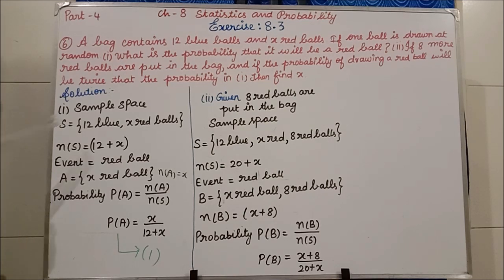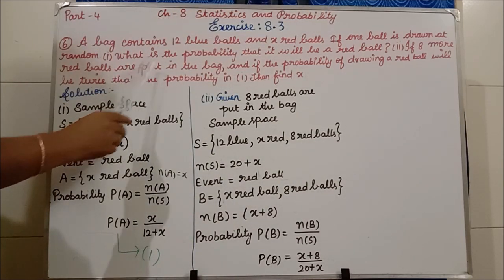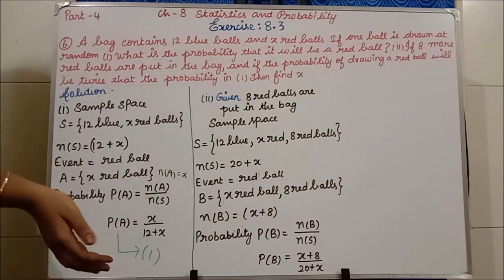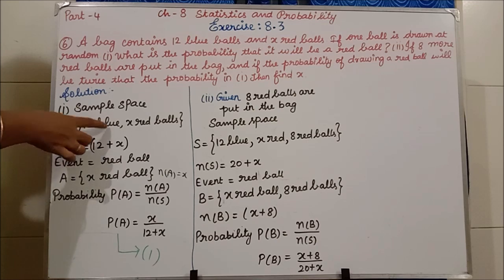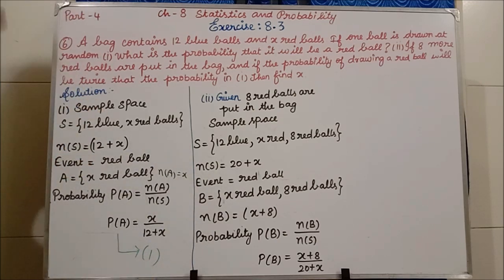Clear? Now we will go to the second subdivision. In the second subdivision, 8 more red balls are put in the bag. Already how many balls are there in the bag? 12 blue color balls and x red color balls. In addition to that, they were adding 8 more red color balls.